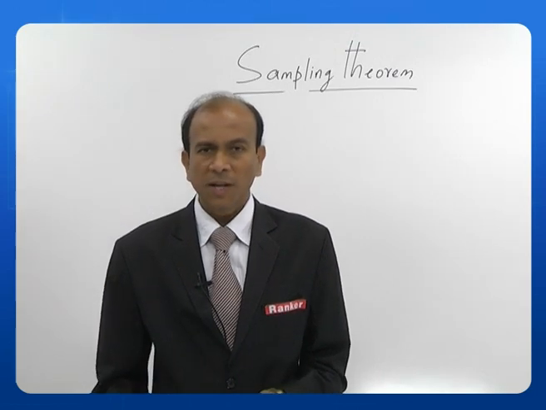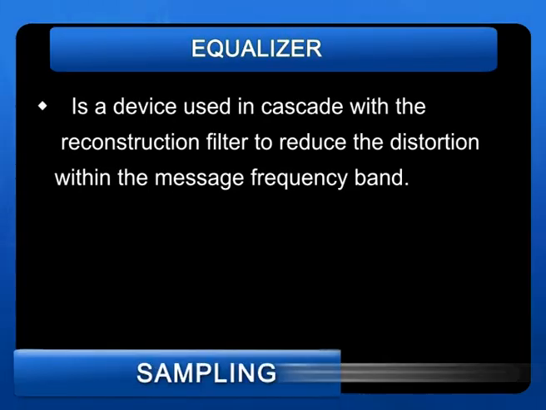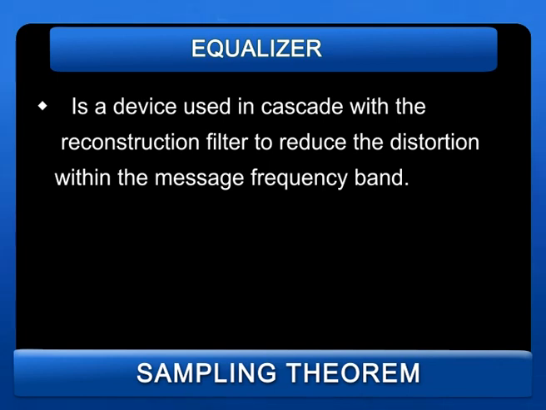So, what is an equalizer? An equalizer is a device used in cascade with the reconstruction filter to reduce the distortion within the message frequency band.